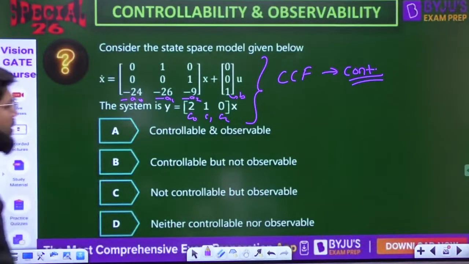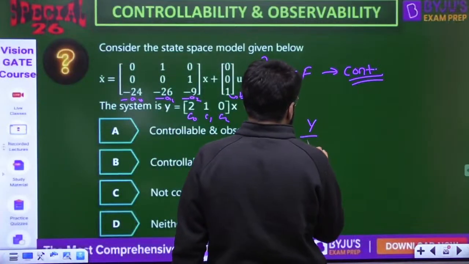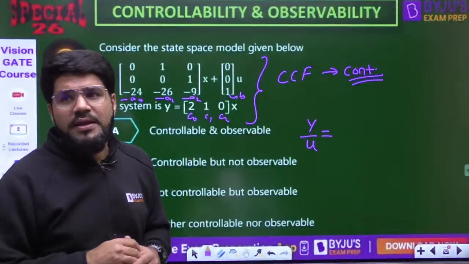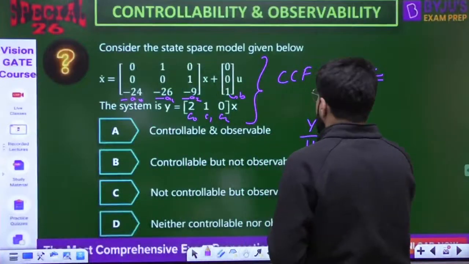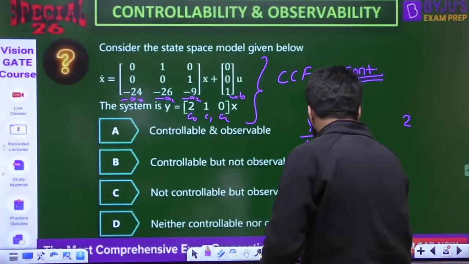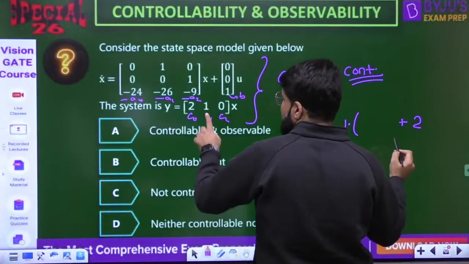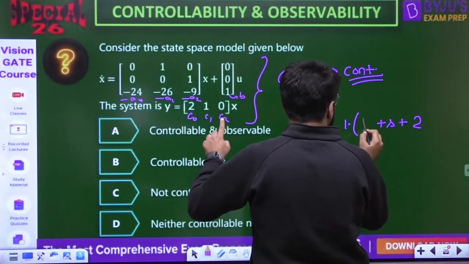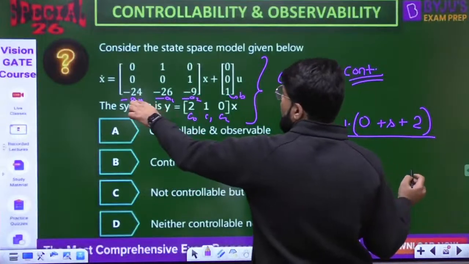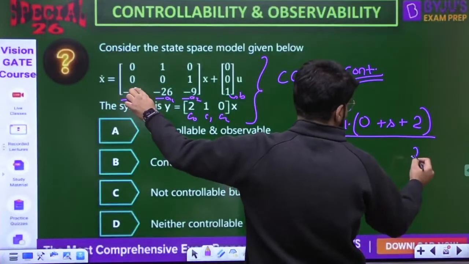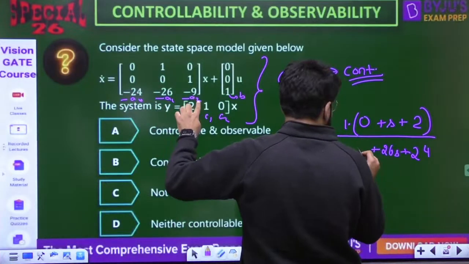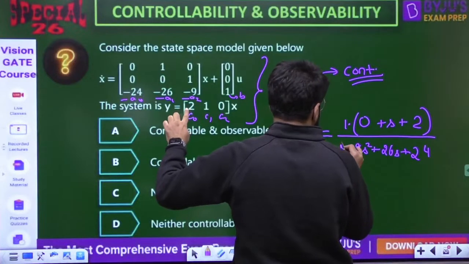What about observability? For observability, I can again go for Kalman's, but I'm telling you Kalman's for third order will be lengthy. So let's take the pole zero technique that I'm telling you. If we check Y by U, B is just 1. Then C0 is the constant term. If we start from C0, that is 2. Then in reverse, 1 into S, plus 0 into S square, divided by, again in the denominator, the constant term is 24. Then in reverse 26 S, then 9 S square and then S cube.